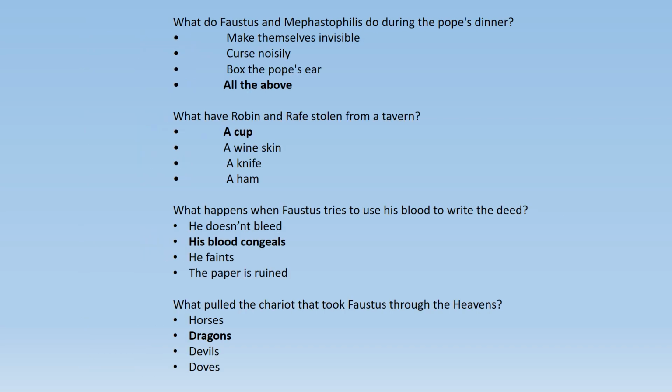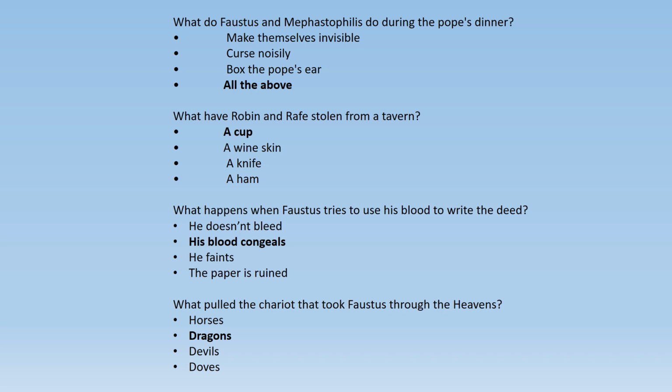What do Faustus and Mephastophilis do during the Pope's dinner? Make themselves invisible. If you remember that they were not visible in the court, okay? Then they are cursing. Whatever the Pope says and his courtiers, Faustus and Mephastophilis respond, making themselves invisible. They are cursing them, their plans. Box the Pope's ear. It also happened by Dr. Faustus. So all the above options are correct.